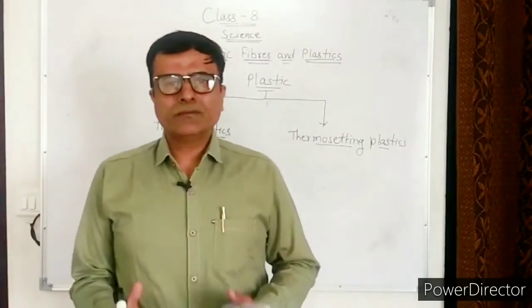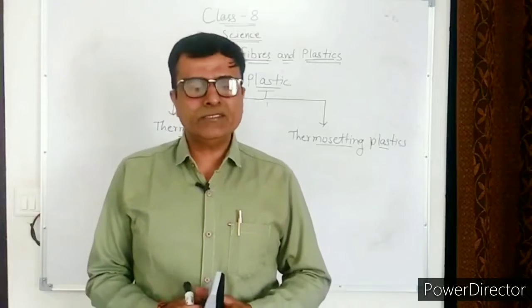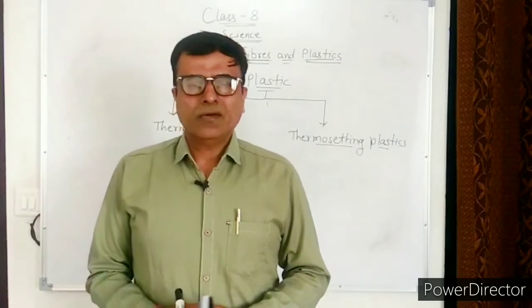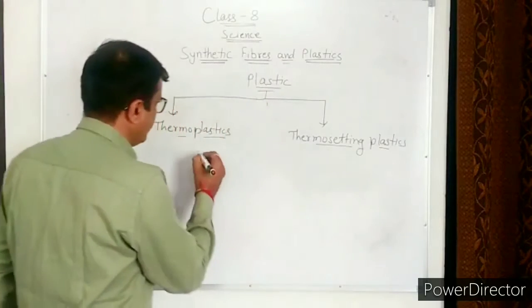Thermoplastic: such plastic which gets deformed easily on heating and can be bent easily are known as thermoplastic. For example, polythene